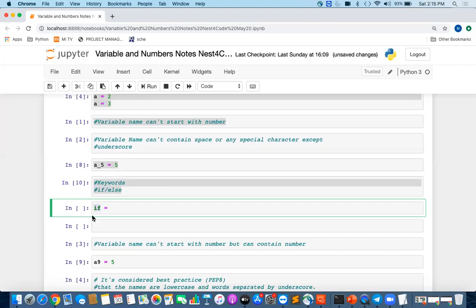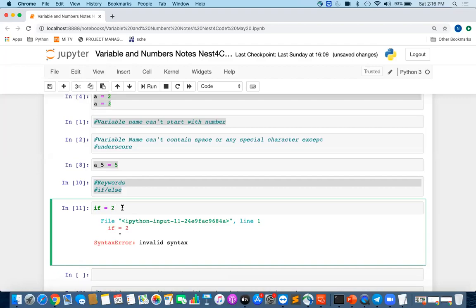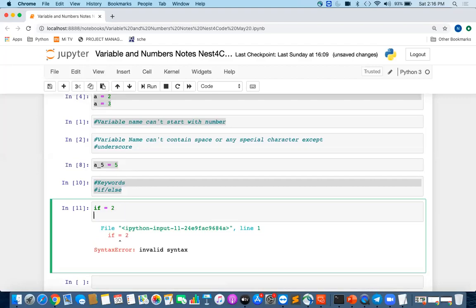I might share a list of keywords with you, but there is no need to memorize it, because once you keep coding, you learn the syntax and remember these keywords. So I cannot define a variable name like if equal to 2. Similarly, for and else are also keywords, so you cannot use them as variable names.